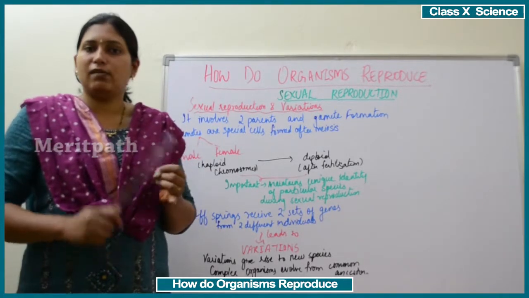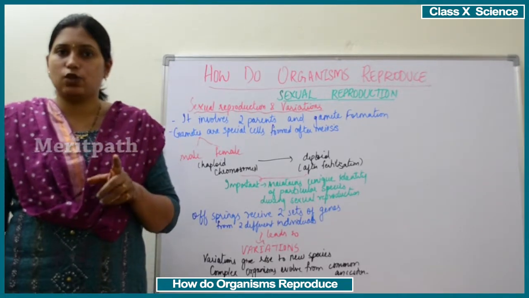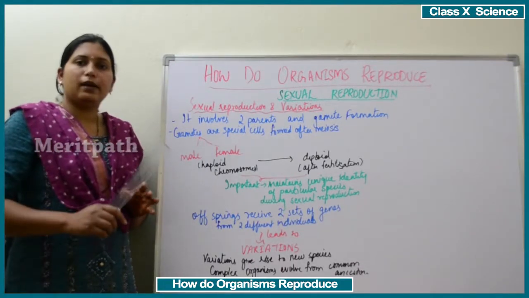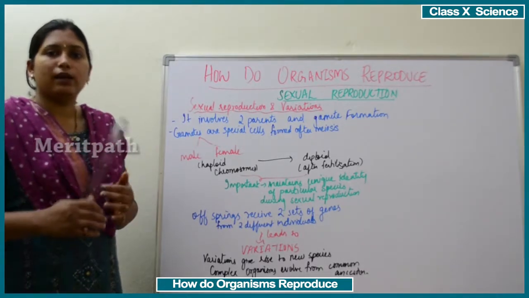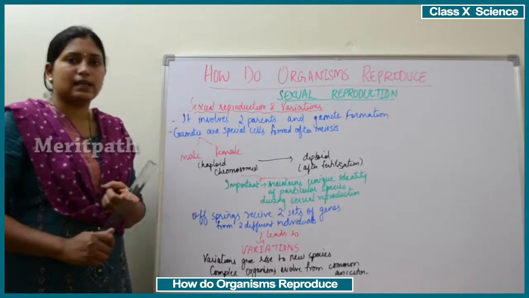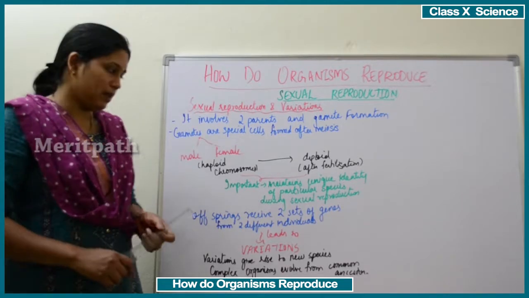The males always have XY chromosomes, right? And the females always have XX chromosomes in their body. Out of the 23 pairs of chromosomes, 22 pairs are the same in male and female. Only the 23rd pair differs. That 23rd pair is XY in males and XX in females.